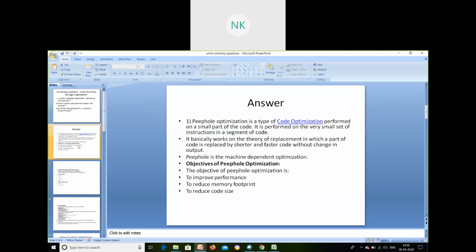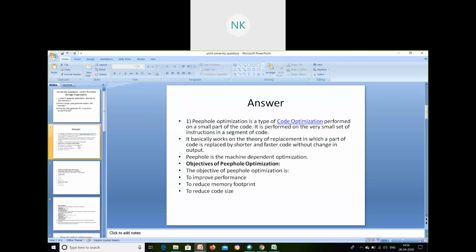Since I have some unwanted code, I'm going to replace it with a faster and shorter code, instead of the code which is already compressed or optimized. I'm going to take it, and again compress or optimize it with a faster and shorter code, and then I'm going to leave it to the assembler, because according to the assembler specification I'm going to keep it.